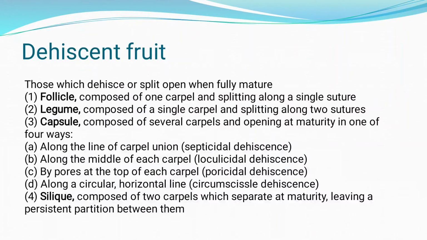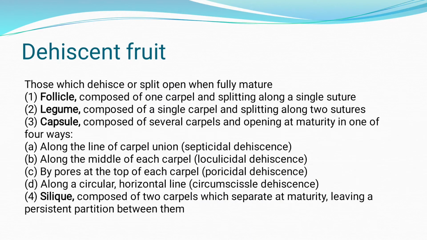Then poricidal, where pores are released from the top, for which the example is poppy seeds. And then circumscissile, the circular or horizontal line, with the example of the dhatura flower. All these are types of dry fruits.